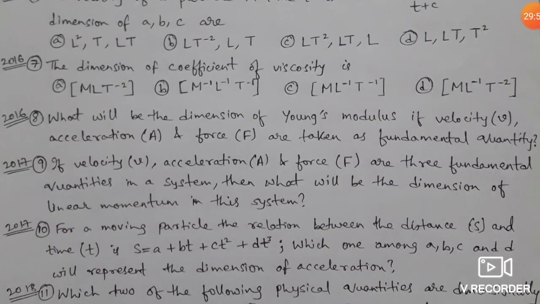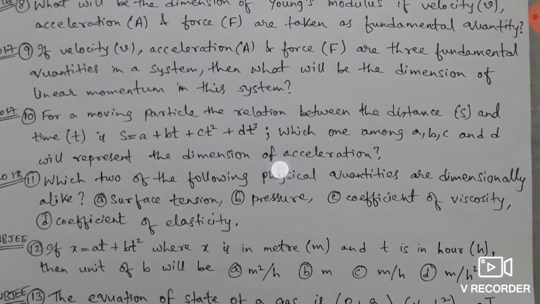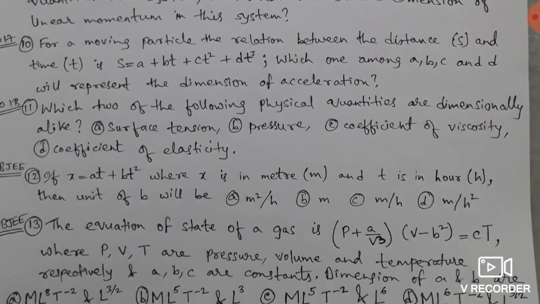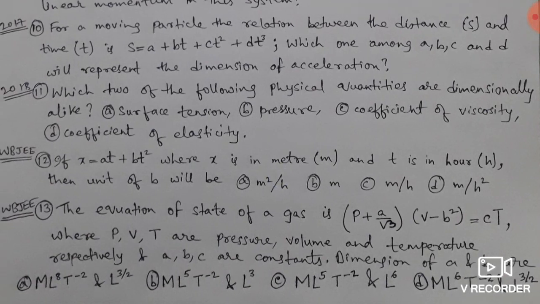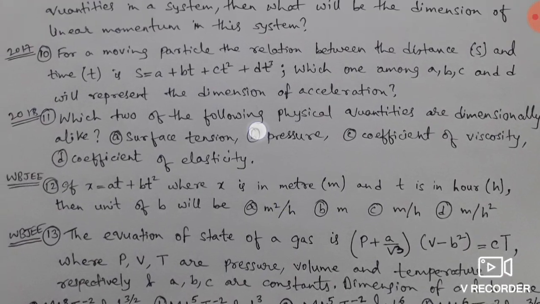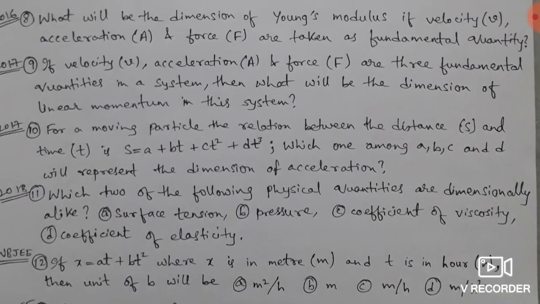Question number 7, 8, 9, 10, 11, 12, 13. This will be all homework for you. Try to do these sums and your concept will be more clear.